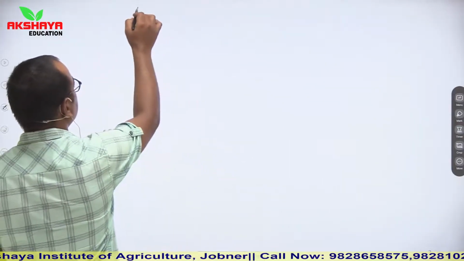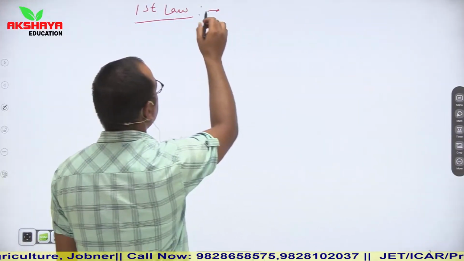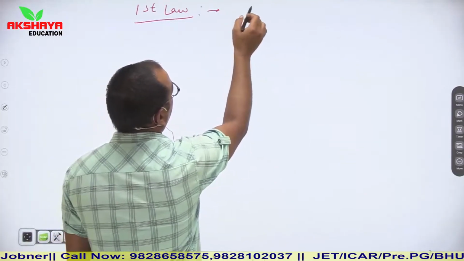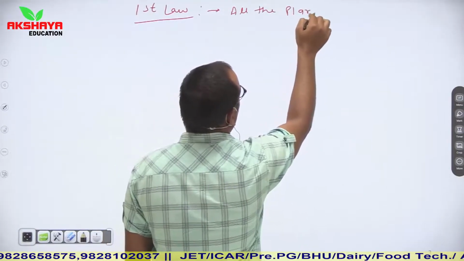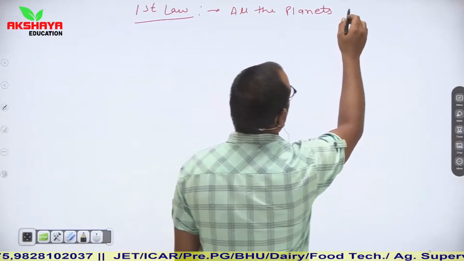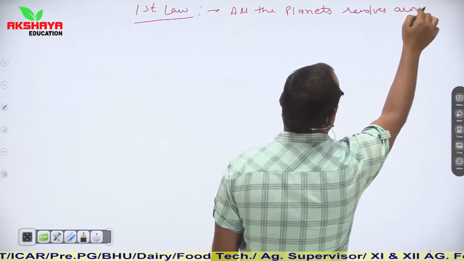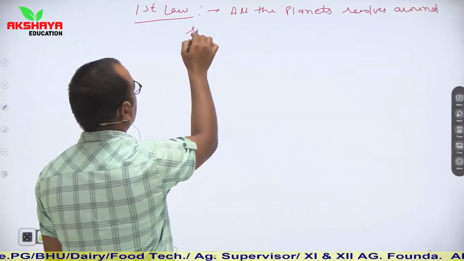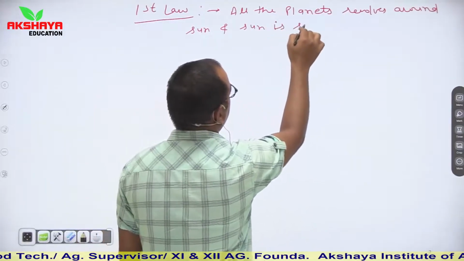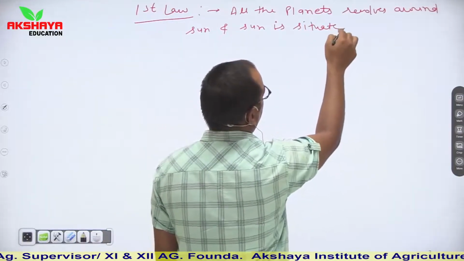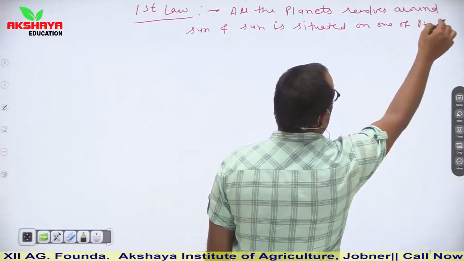So first law is, all the planets revolve around sun and sun is situated on one of its focus.